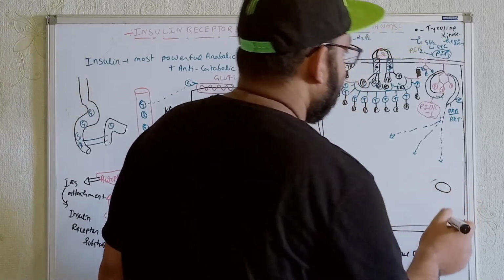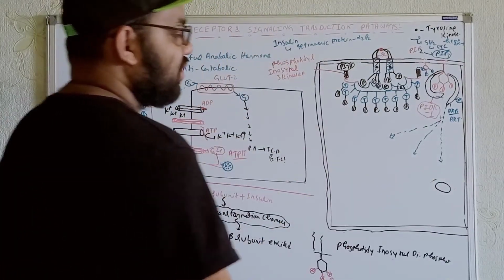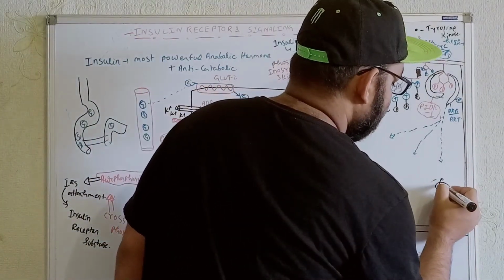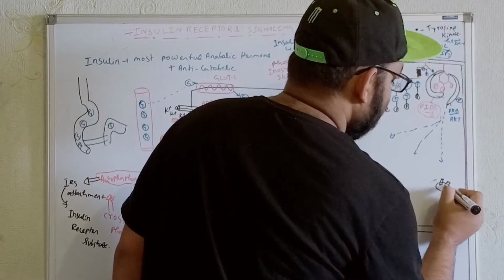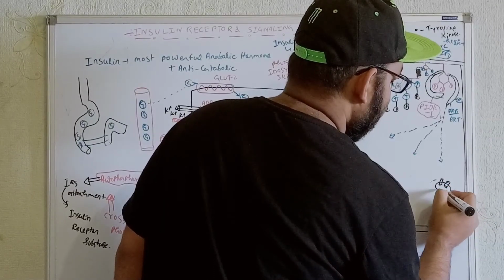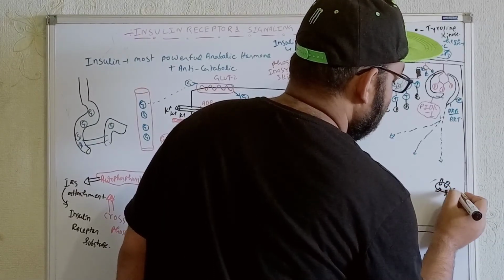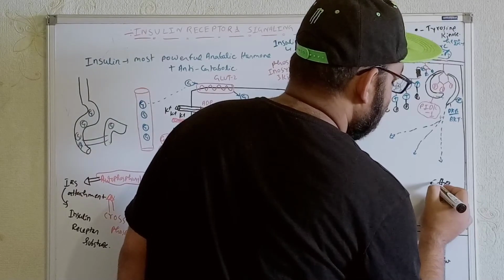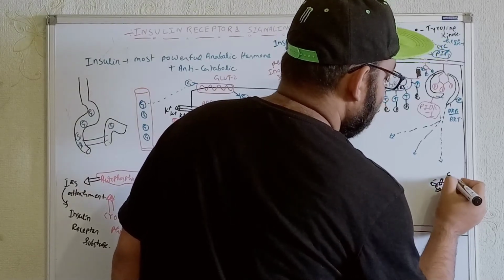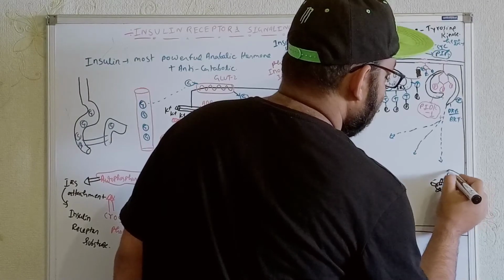For example, in adipose tissues or muscles, there is the presence of GLUT4 transporters.